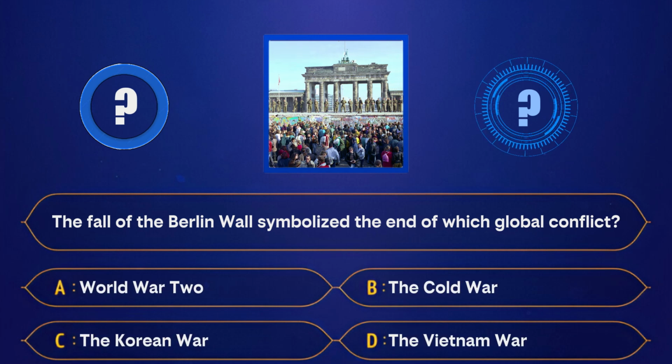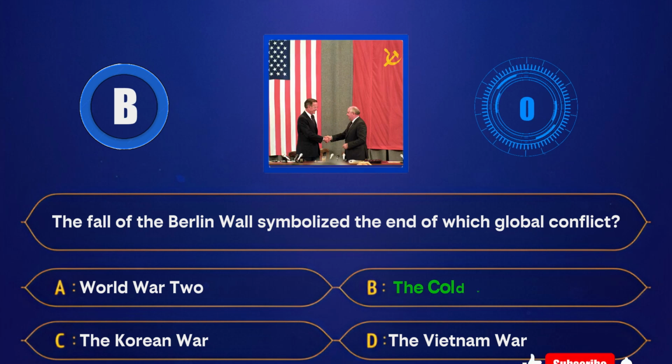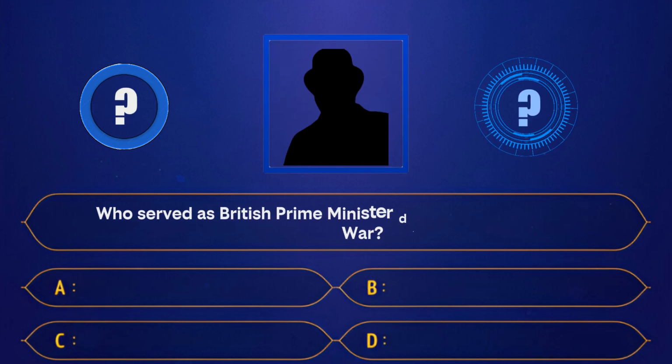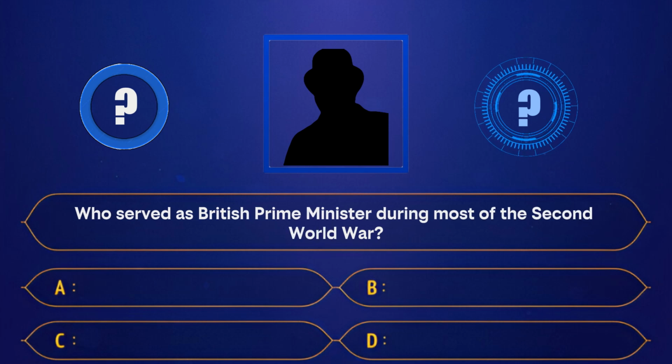A. World War II. B. The Cold War. C. The Korean War. D. The Vietnam War. Correct answer, the Cold War. Who served as British Prime Minister during most of the Second World War?